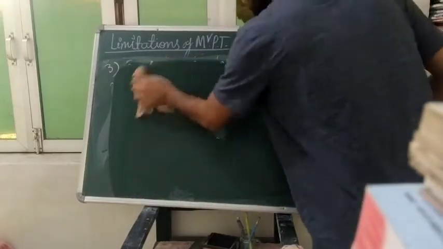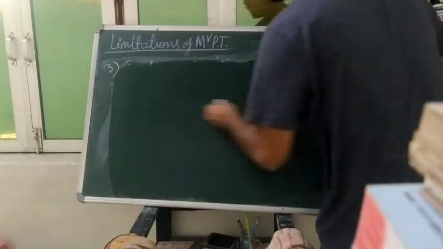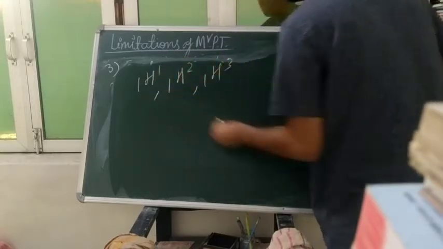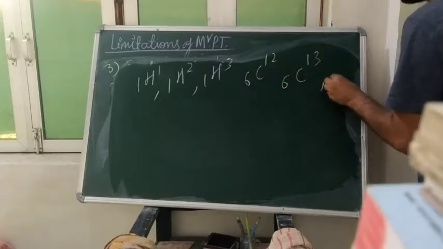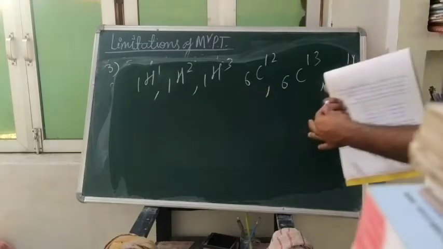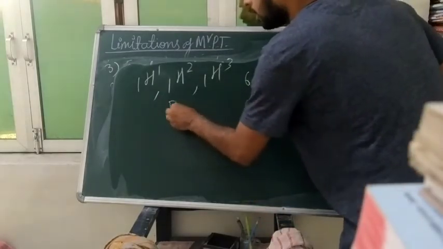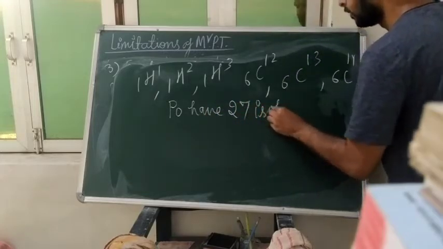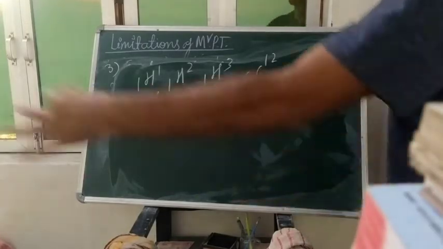I have told you that the isotopes of hydrogen are 1H1, 1H2, 1H3. In the same way, 6C12, 6C13, 6C14 are the isotopes of carbon. They should be placed at different places. And polonium has 27 isotopes, so it would be placed at 27 places.